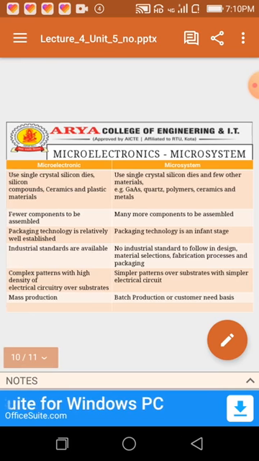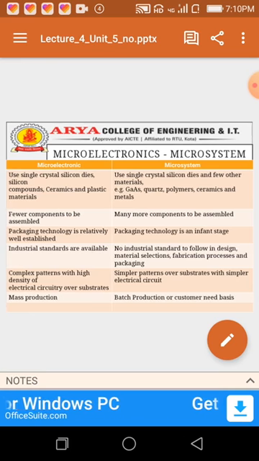And in microelectronics, complex patterns with high density of electrical circuitry over substrates, and in microsystem, simpler patterns over substrates with simpler electrical circuits. And finally, mass production in microelectronics, and in microsystem, batch production or customer need basis.